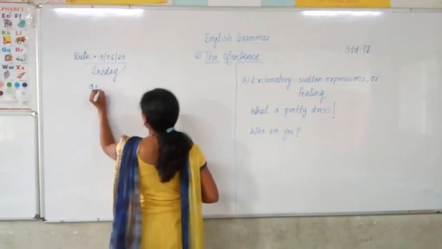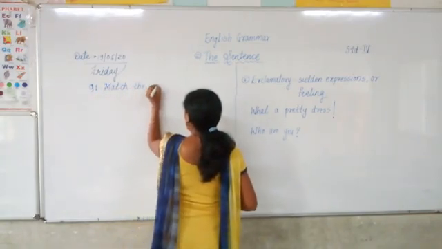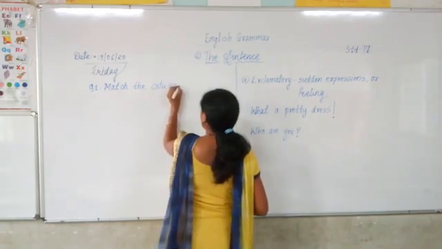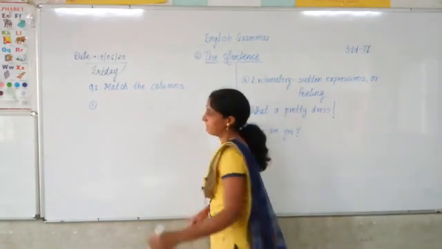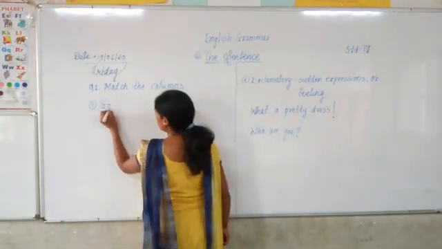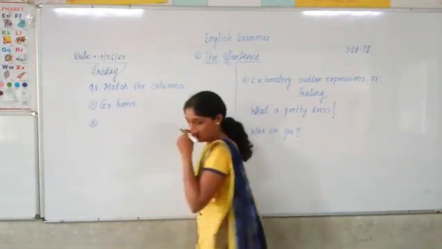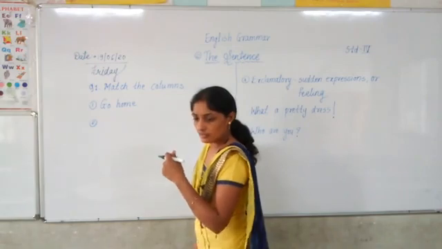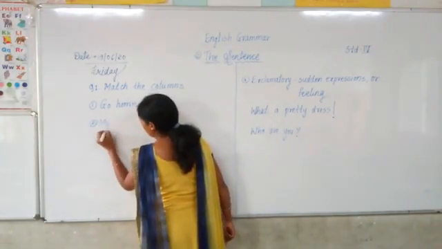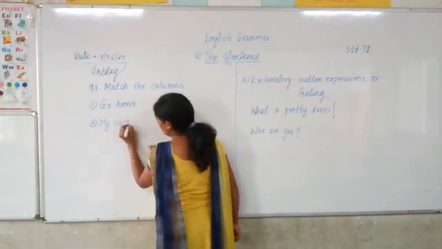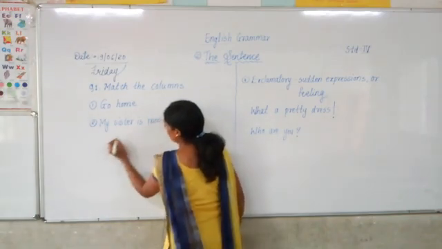Question number 1. Match the columns. First, go home. What is the first sentence? Go home. Second is, my sister is named Usha.